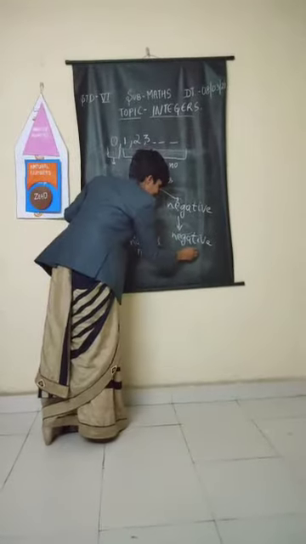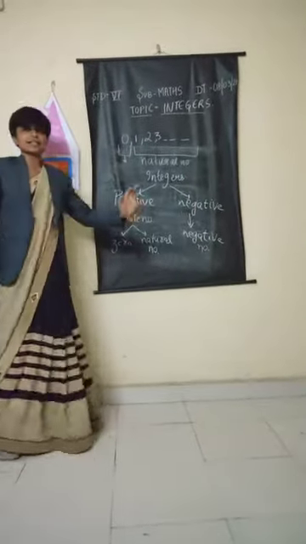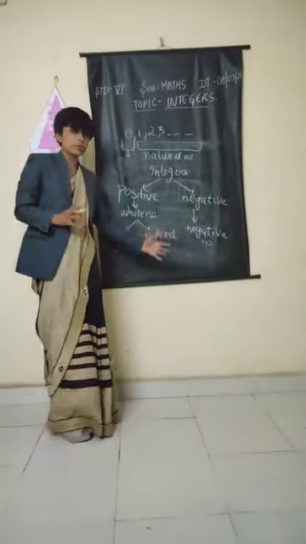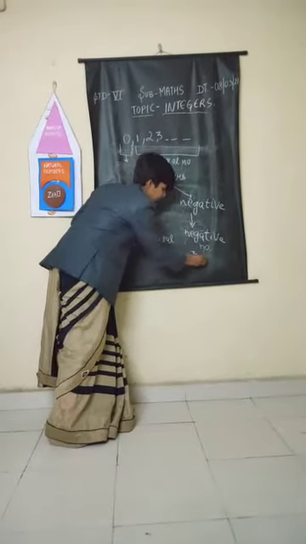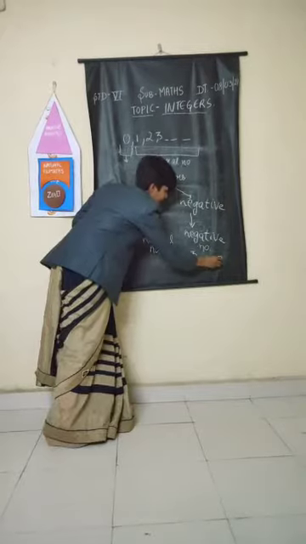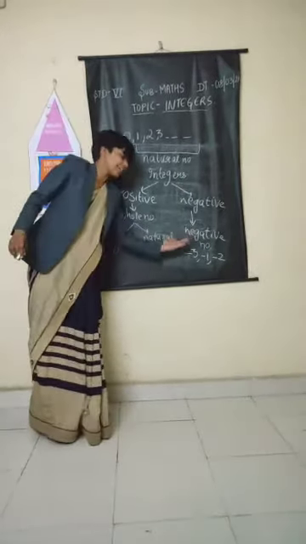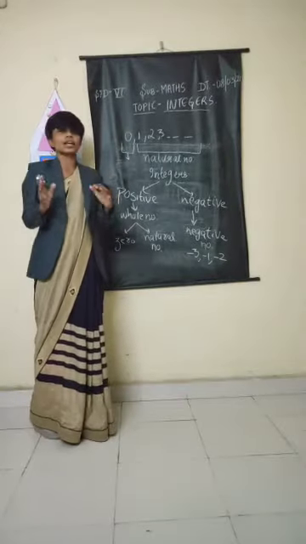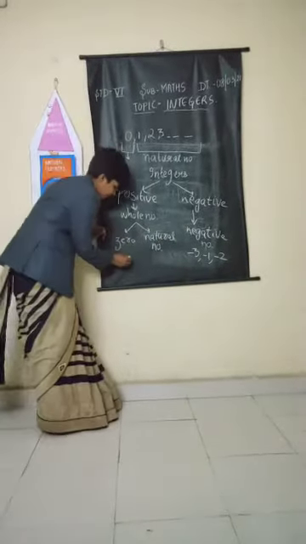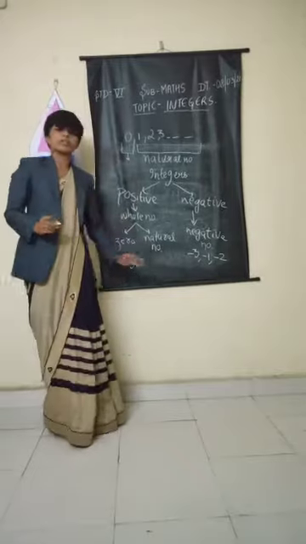You have already studied in your previous classes what negative numbers are. Still, I will just tell that negative numbers are the numbers which have a minus sign before them, like -3, -1, -2, etc. These are negative numbers, whereas the positive numbers have no sign in front of them. You can just write 3, it is a positive number.